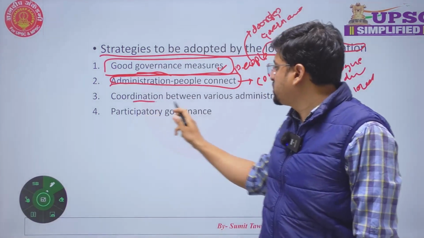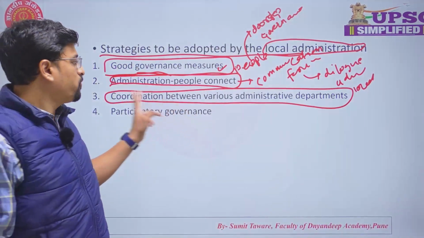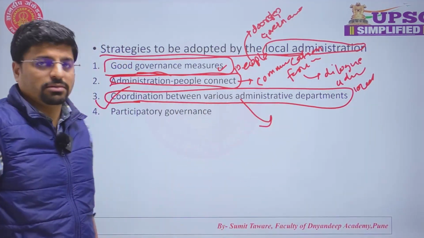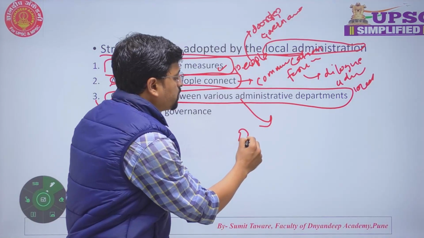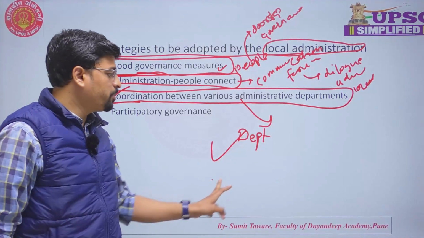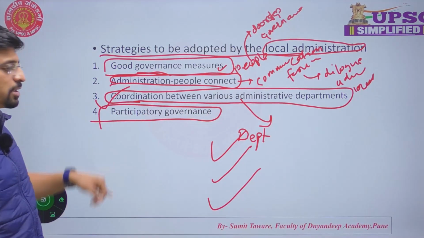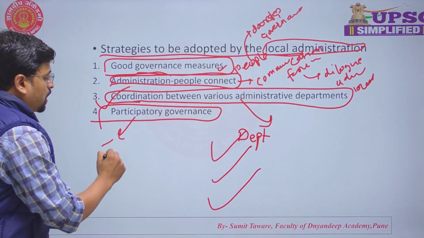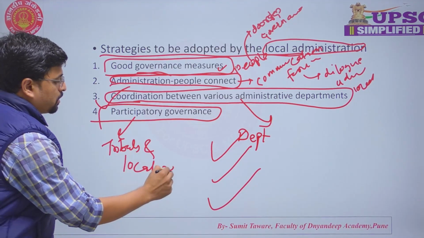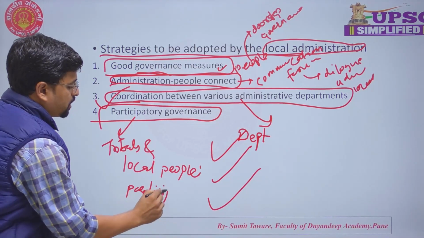Okay. Then coordination between various administrative departments. As we know, LWE is not a problem of law and order only, it is a developmental problem also. So we can coordinate between various departments of the government, like the administrative department, developmental department, police department. And lastly, participatory governance can be ensured, under which tribals' and local people's participation in administration can be ensured.